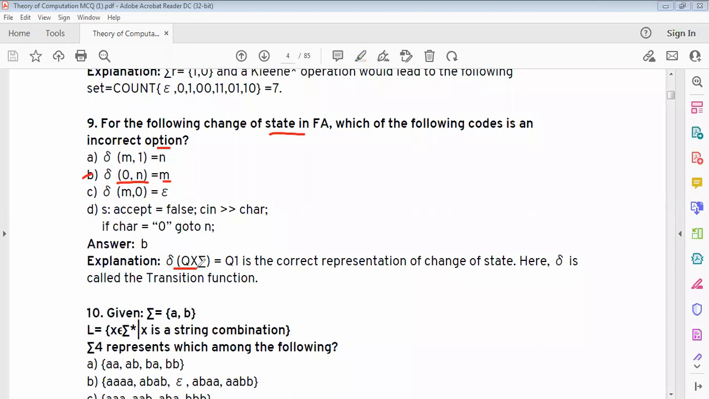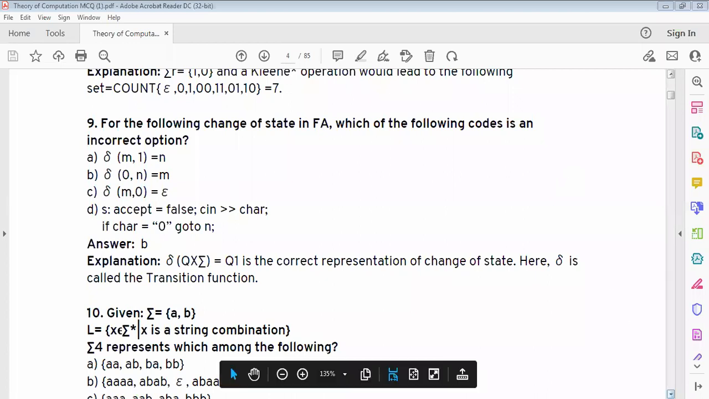Delta transition function Q into sigma is equal to Q1 is the correct representation of change of state. Here delta is called the transition function. Answer is B option. Next,